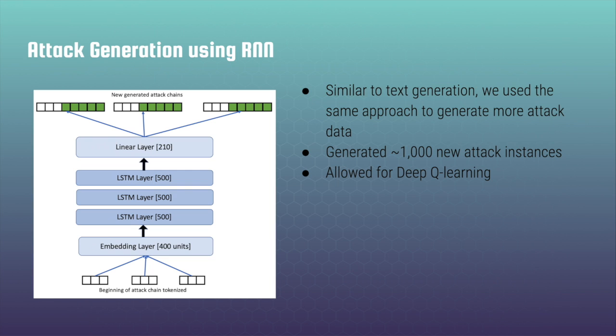Similar to a text generation approach, we had the beginning of our attack chain tokenized. That was fed into an embedding layer, 3 LSTM layers, and a linear layer, and that gave us the completed new generated attack chains. We were able to generate around 1,000 new attack instances. That allowed us to do deep Q-learning.